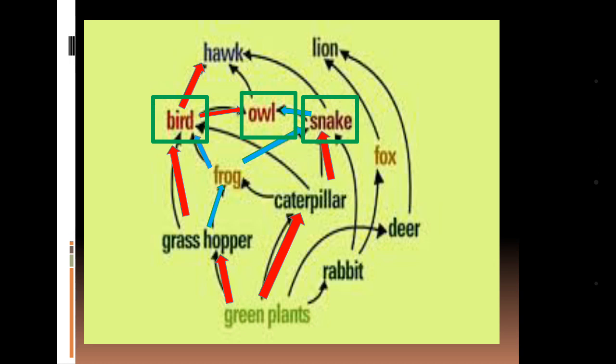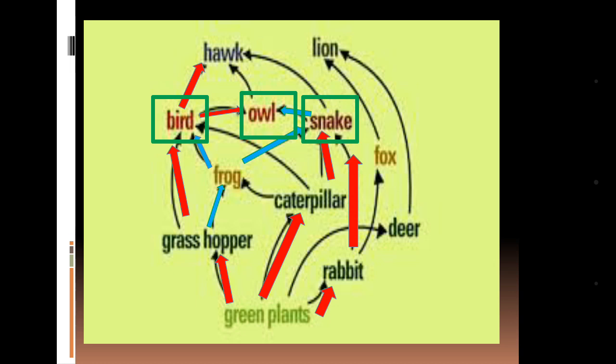So we are getting another connecting point. Like this we can create interconnection between these food chains. The rabbit can again be taken by the snake, and again the snake is connecting to the previous food chains.